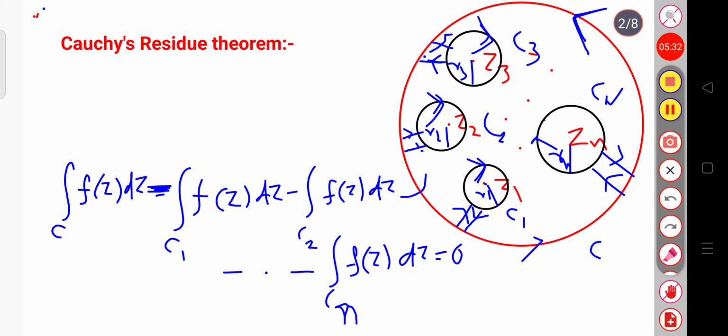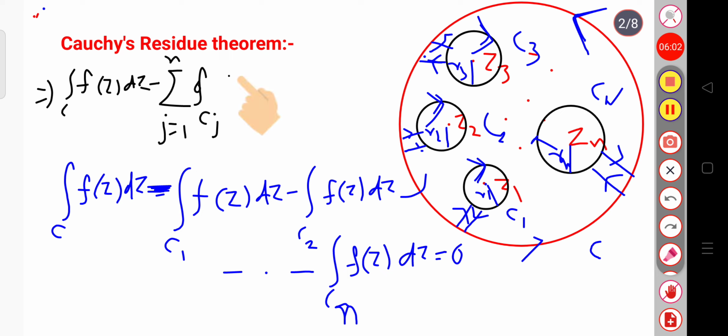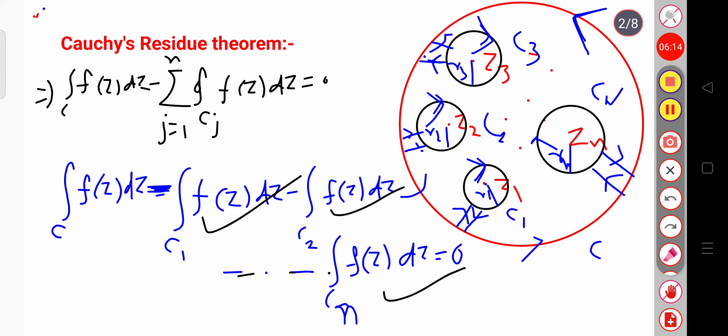Now, for C1, C2, Cn and so on, here I am writing the total equation. Suppose the integration over C of f(z) dz minus the sum over j varying from 1 to n, this will be the integration over the contour Cj of f(z) dz, that will be equal to 0. Clear? Here I am writing this expression as a summation for C1, C2 and up to Cn. Clear? C1, C2, C3 and so on.